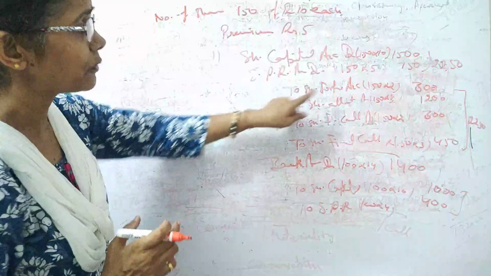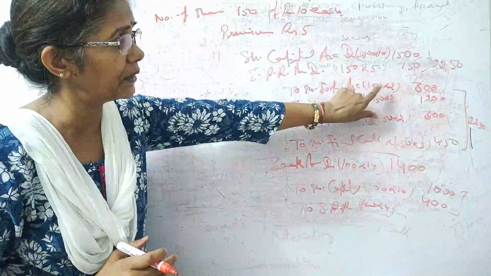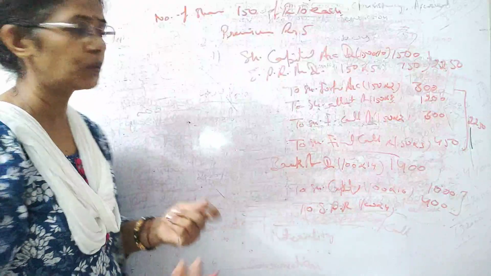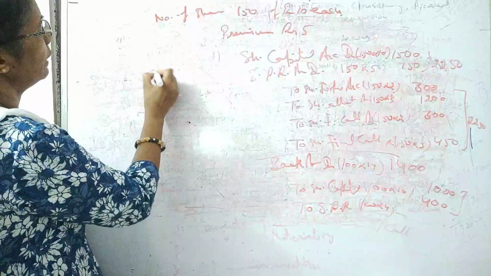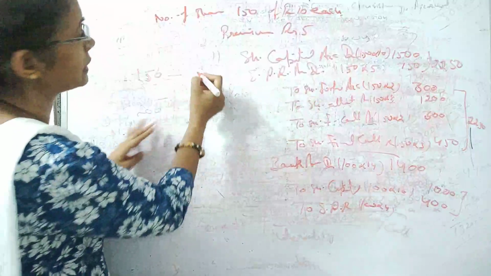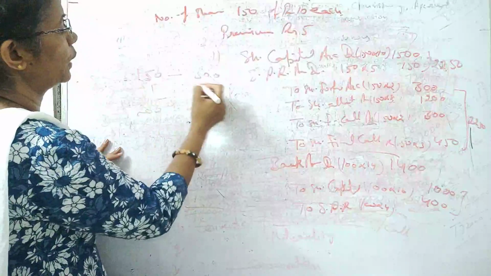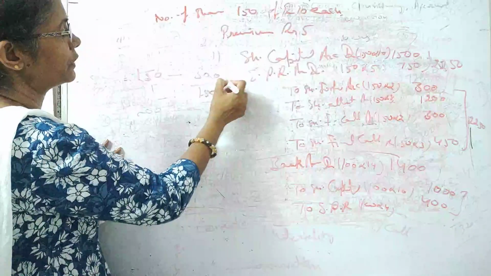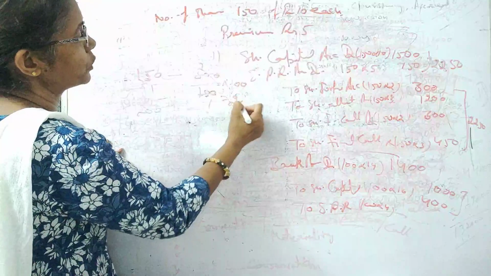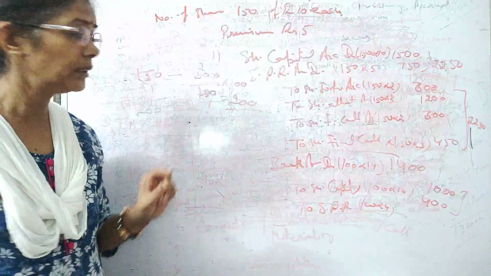Fine. So this forfeiture is regarding 150 shares. Okay. So let me find out the proportionate amount of the forfeiture. Well, on 150 shares, if the forfeiture amount is 300, then on 1 this is 1 by 150, and if it is 100, so this comes 200. All right.